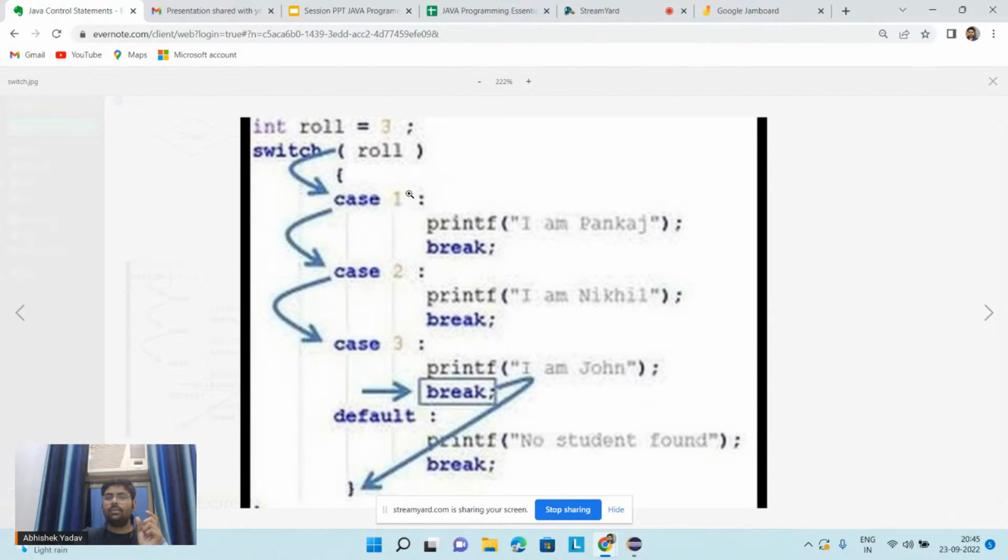If the roll number is 1, that means I will execute case 1. If the roll number is 2, then I will execute case number 2. Similarly, if the roll number is 3, I will execute case 3. And this break statement is used to move out of this switch case part. The break statement is either used in the switch case part or in the iterative statements. It is not used in the if else selective statement. So this part is clear, guys.